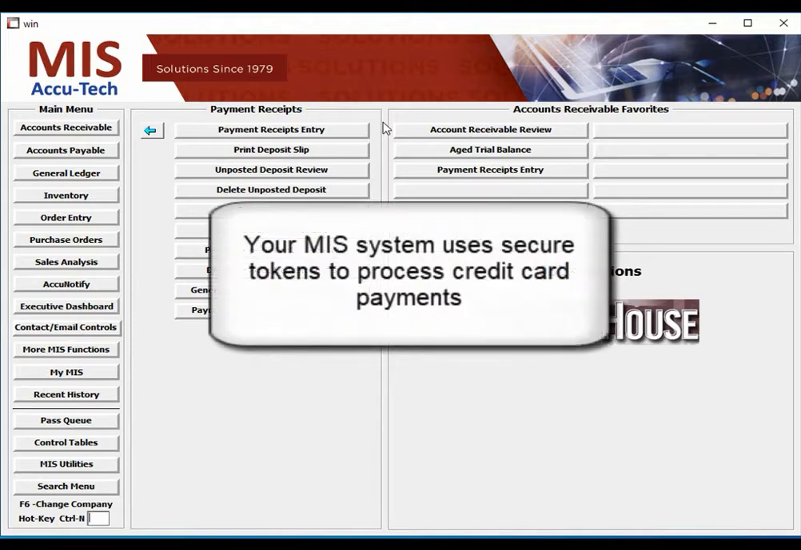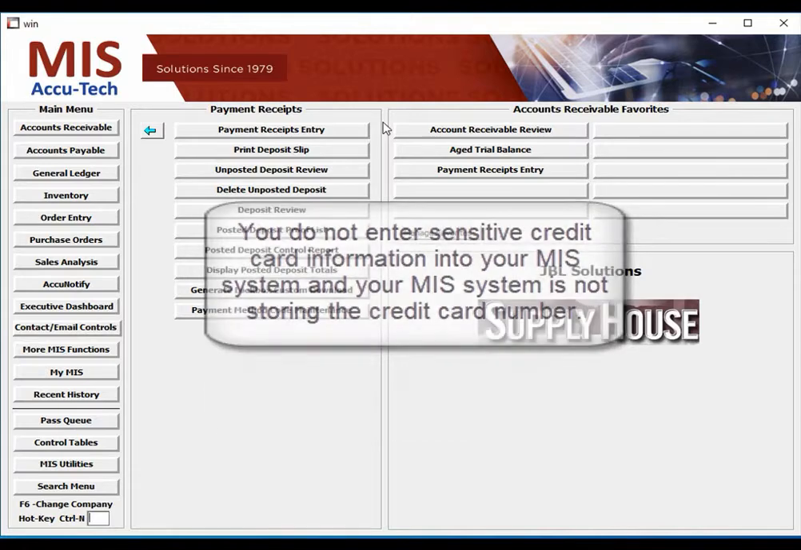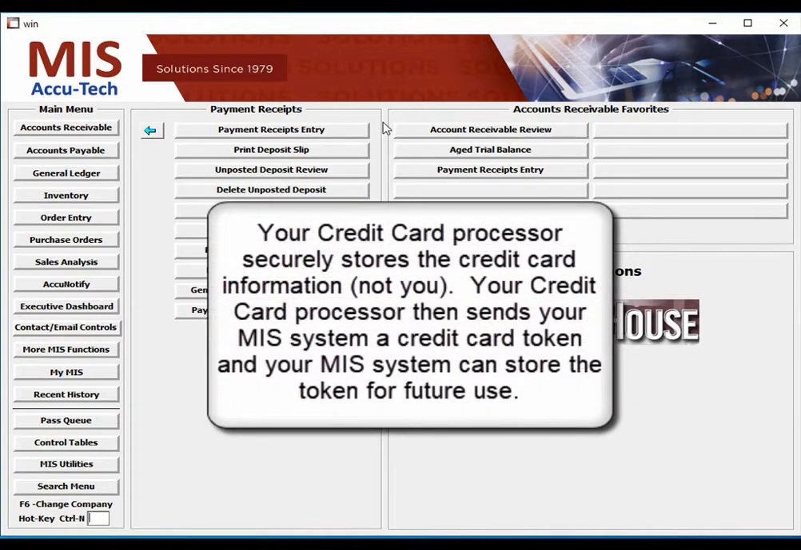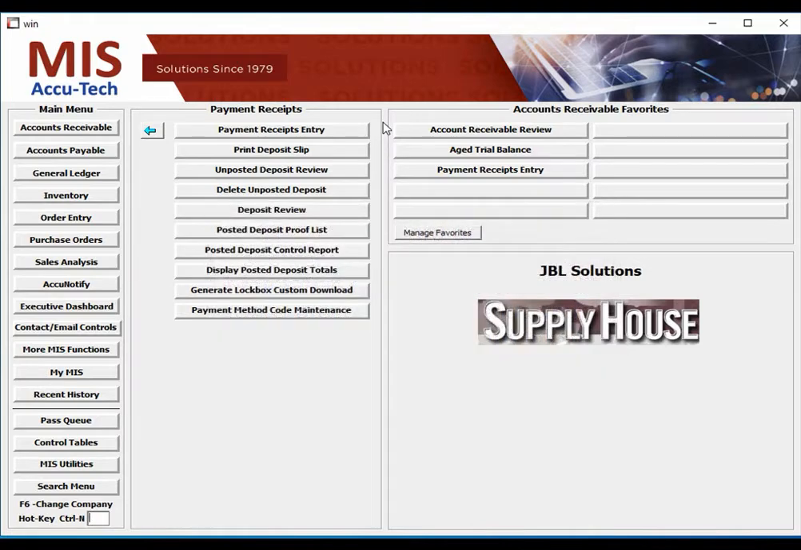In a previous video, we discussed the use of credit card tokens. It is important to note that you are not entering this sensitive information into your MIS system, and your MIS system is not storing the credit card number. Your credit card processor securely stores the credit card information, not you. Your credit card processor then sends your MIS system a credit card token, and your MIS system can store the token for future use. This video will cover 2 payment receipts.